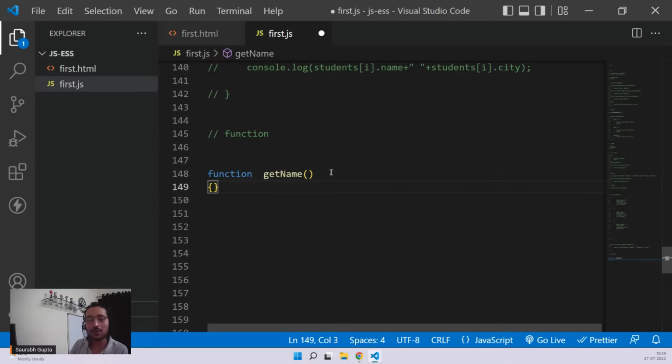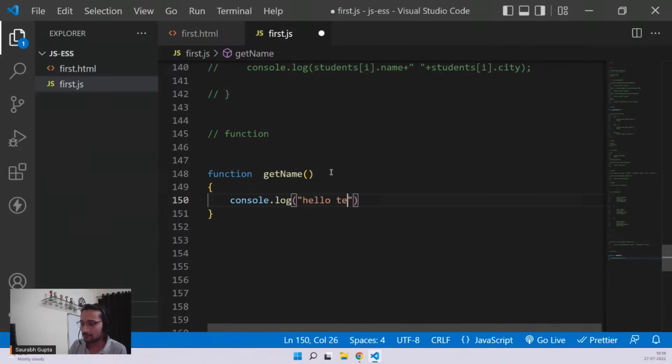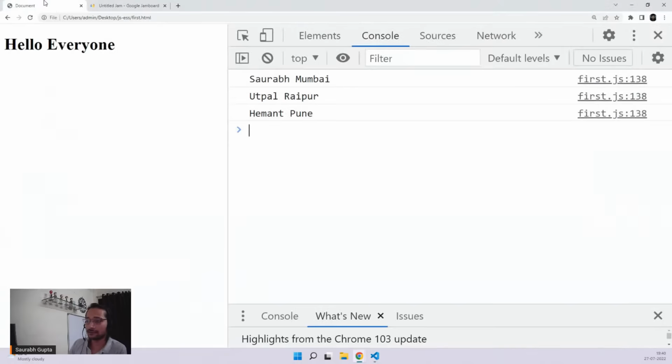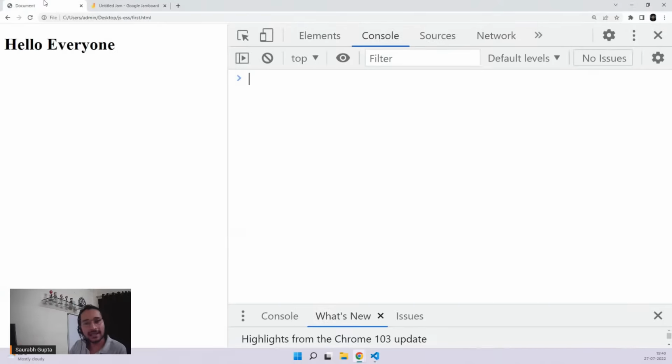And then a block. Inside that block, write whatever code you want. Let's say we have a very, very important satellite code that is: hello, I am from Interpol, just some dummy stuff. Let's say this is a very, very important 400 lines of code. Just assume it's actually a 1 line code. But now you'll see this console.log is not working directly. See, nothing is happening.